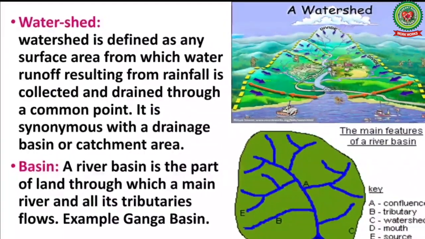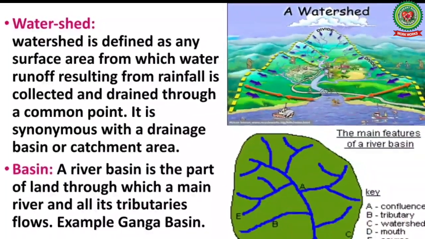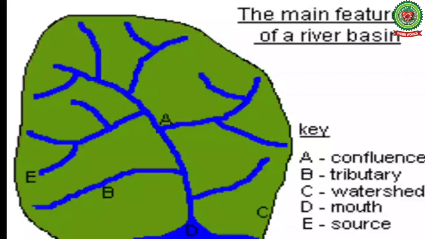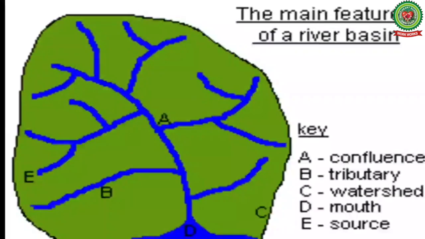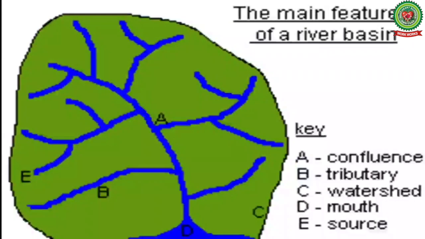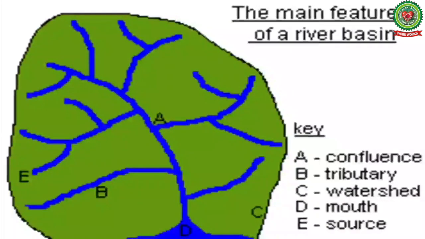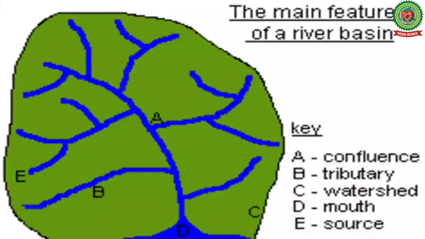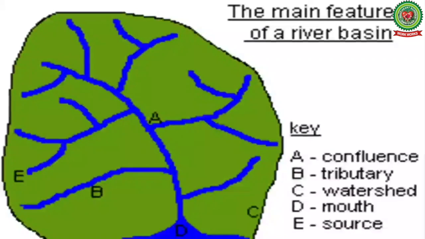The next term is basin. A river basin is the part of land through which a main river and all its tributaries flow. Example, Ganga basin. Or we can say a basin is an area drained by a river and its tributaries.